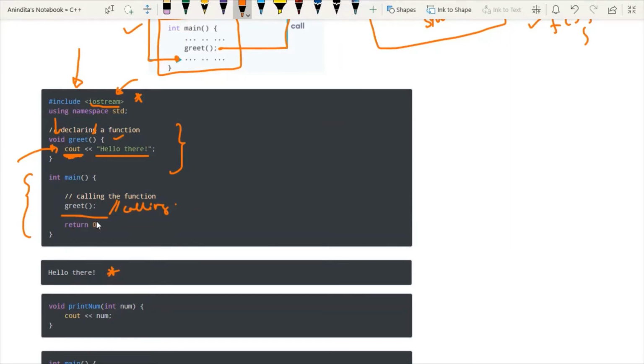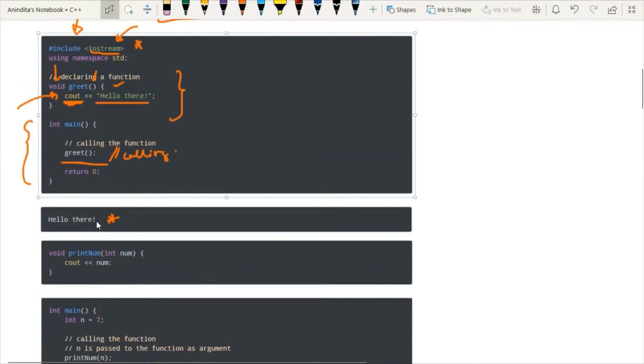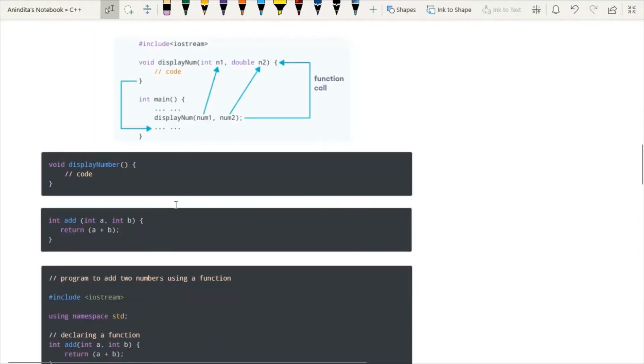Now try to concentrate on this portion. What happens if we have a function which has a specific return type? Now focus on this function. Here one function is defined and the name of the function is add. And here we have one return type, int. So what is the definition of the return type?